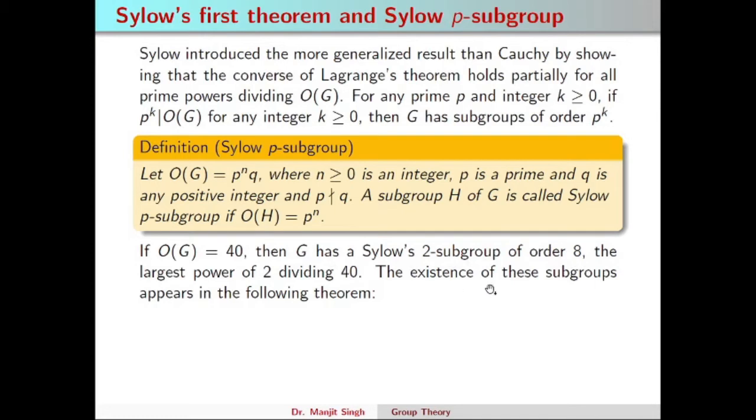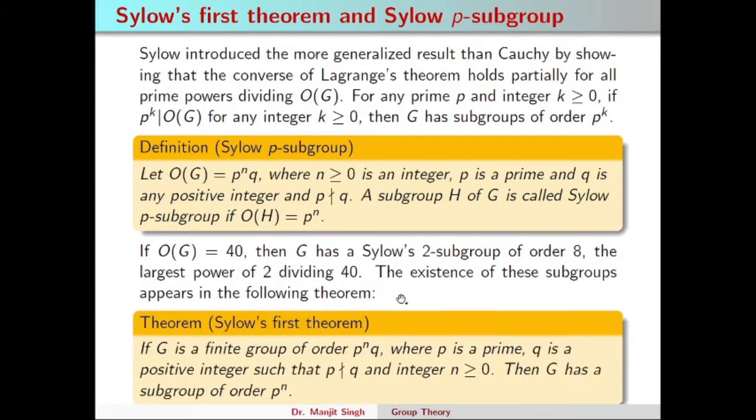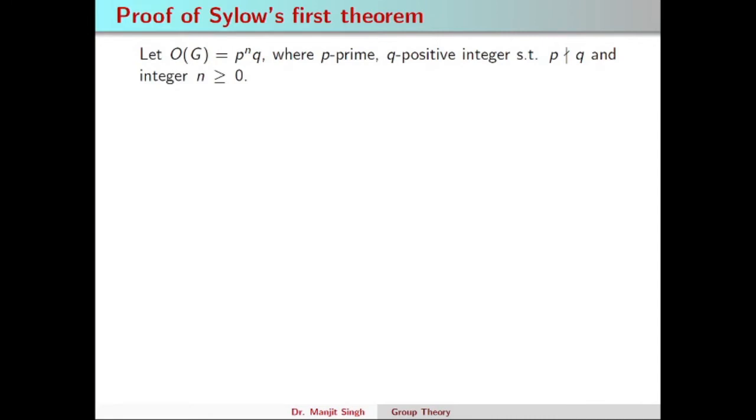The existence of these subgroups appears in the following theorem, which is known as Sylow's first theorem. If G is a finite group of order p^n q, where p is a prime and q is any positive integer such that p does not divide q, then G has a subgroup of order p^n. We will prove this result. So we take the order of G to be p^n q, with p prime and q a positive integer such that p does not divide q. We will prove this result by the principle of mathematical induction on the order of G.